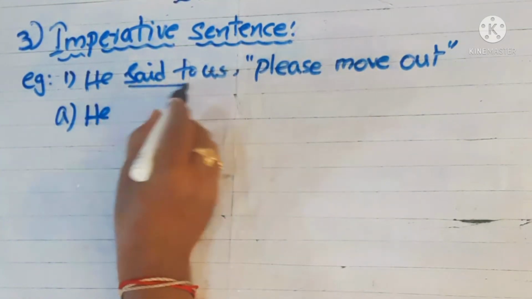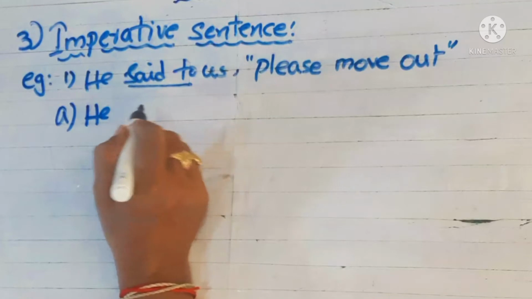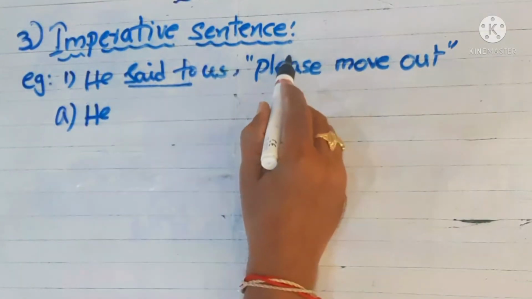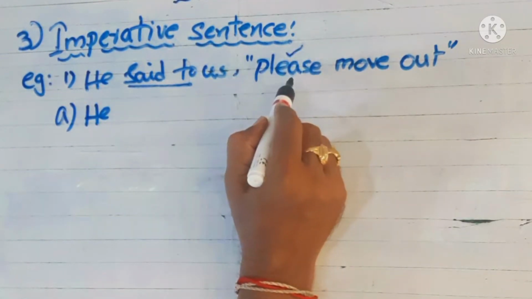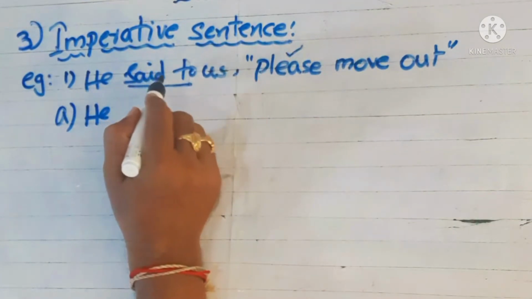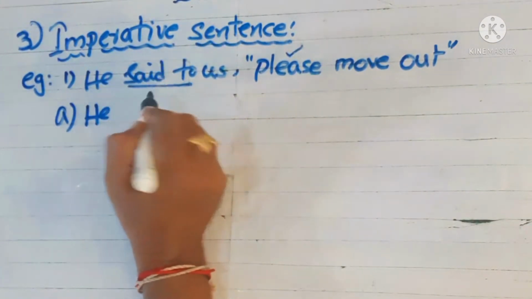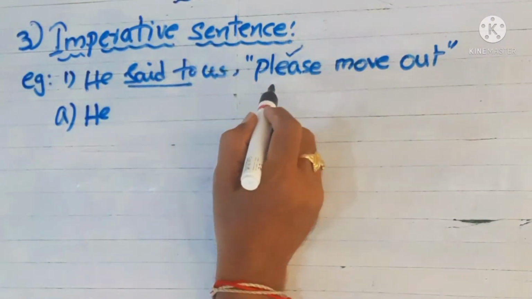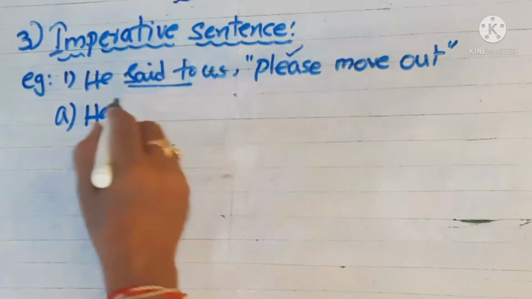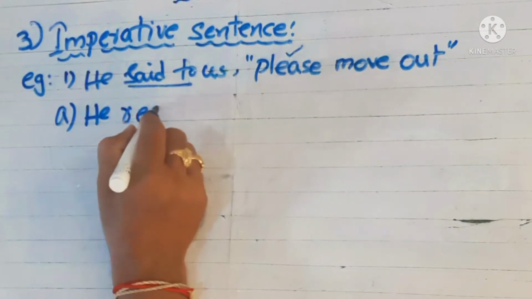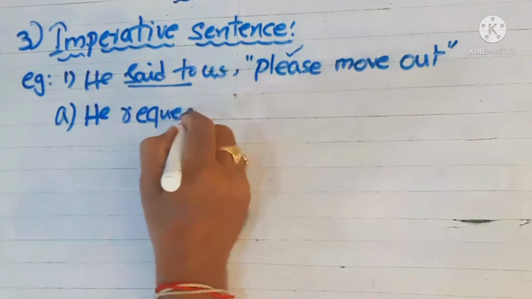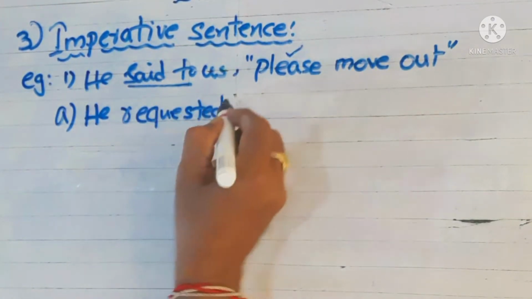He said to, already we have discussed several times. Here the word please is there, so you can convert said to either told or asked, but here it shows a request, so you write he requested us.